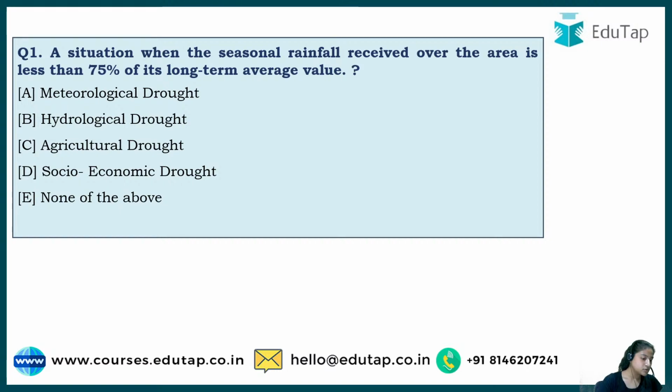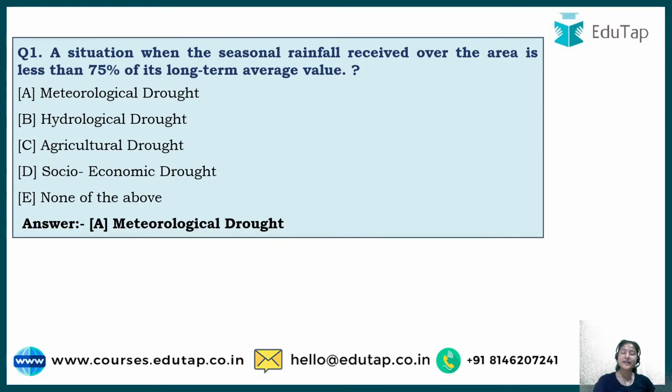Subhajyoti says 1, Jitendra says C, Abhishek says 1. Wisdom says meteorological drought. Okay, so the correct answer to this is meteorological drought.